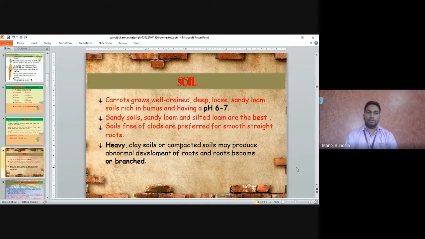Sandy soil, sandy loam and silt loam soil are the best. Soils that are free from clods are preferred for smooth development of roots. Whatever the soil is, it should be free from clods so that root development will be better. Heavy clay soils or compacted soils may produce abnormal development of roots. If heavy soils or clay soils are there, the roots will develop abnormally and become branched.